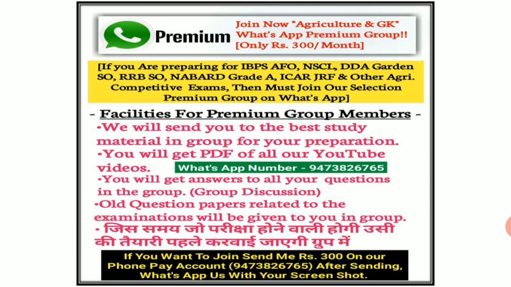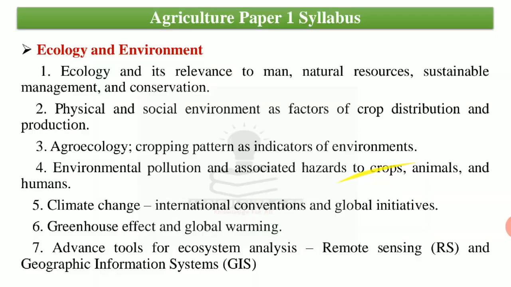Let's get started. Under UPSC optional subjects, it consists of two papers, paper 1 and paper 2. First we will discuss agriculture paper 1 syllabus.